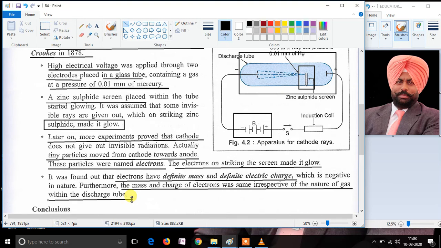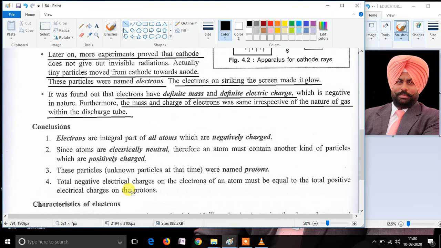That means the mass and charge of these particles, called electrons, remain the same irrespective of the kind of gas used inside the discharge tube. The final conclusion by the scientists is that electrons are an integral part of all atoms and have negative charge.